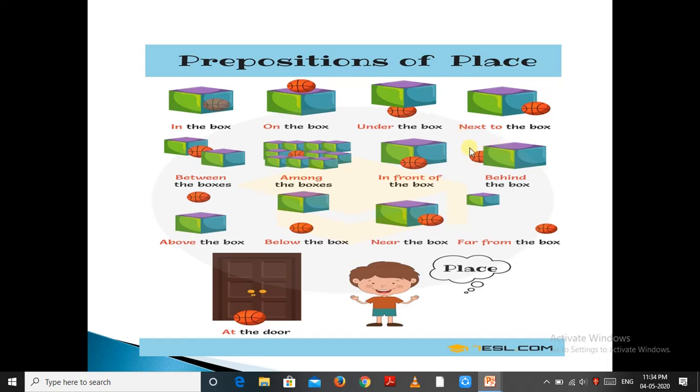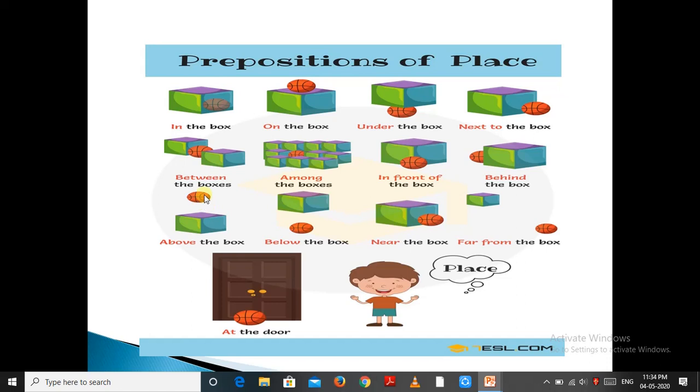Here, the ball is above the box. Here we can see the ball is not touched on the surface of the box. It is not in contact with the box, so we can say the ball is above the box. The ball is on the box means the ball is in contact with the box. Here the ball is not in contact with the box. We can see the gap here, so in this situation we use above.